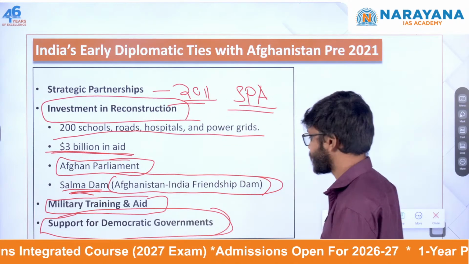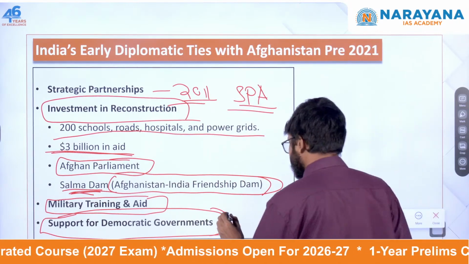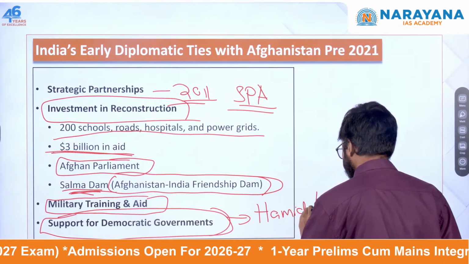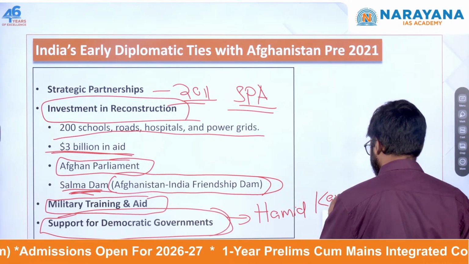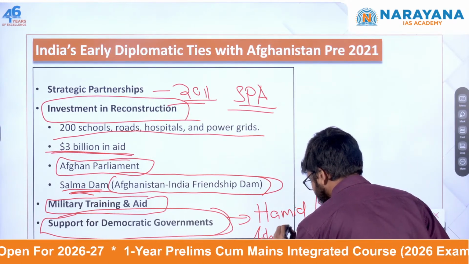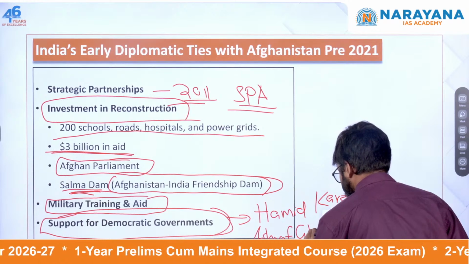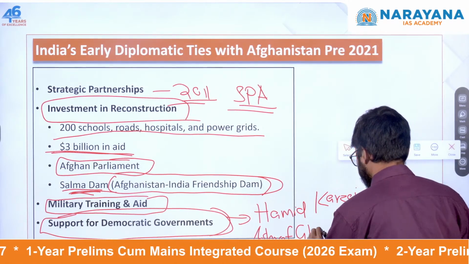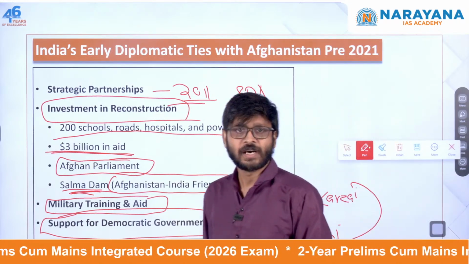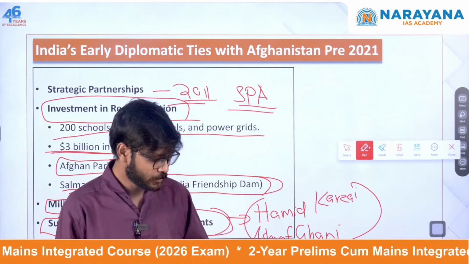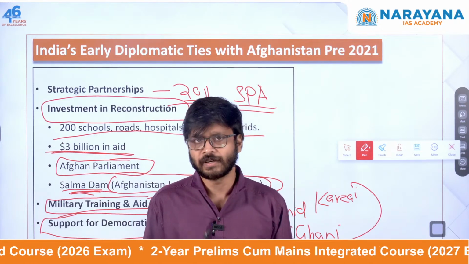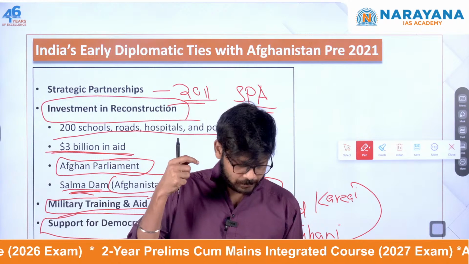Two important governments were there: one is Hamid Karzai and another one is Ashraf Ghani. We have supported these two important governments, led by Hamid Karzai and Ashraf Ghani. So these were some of the early diplomatic ties which India had with Afghanistan.